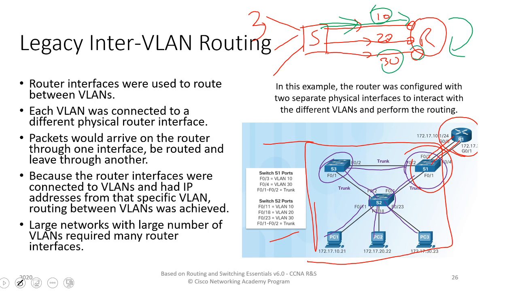It would identify that network is connected through this interface and forward the traffic here. So even though it is originating from the same switch and coming back to the same switch, it will still be routed as standard network traffic at the router's end.